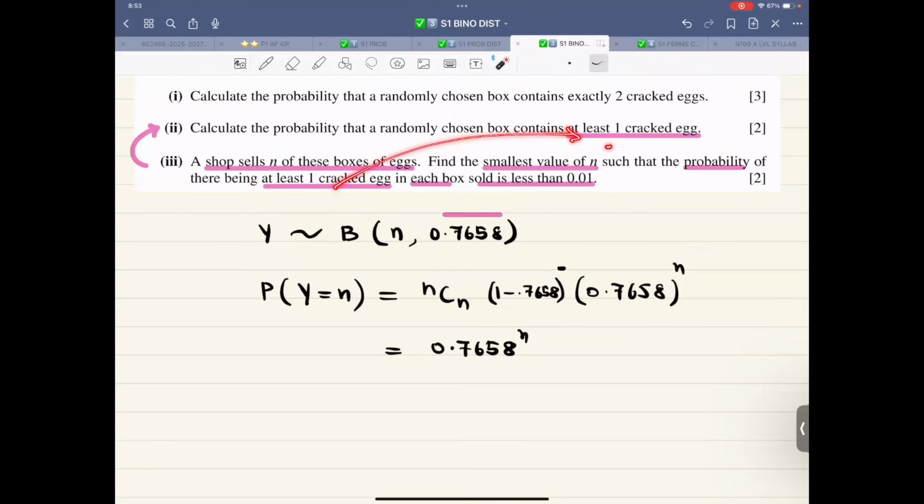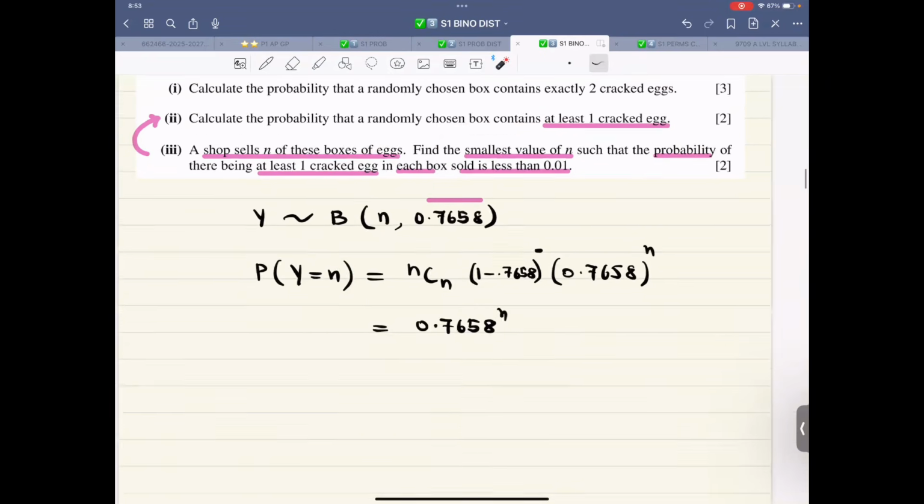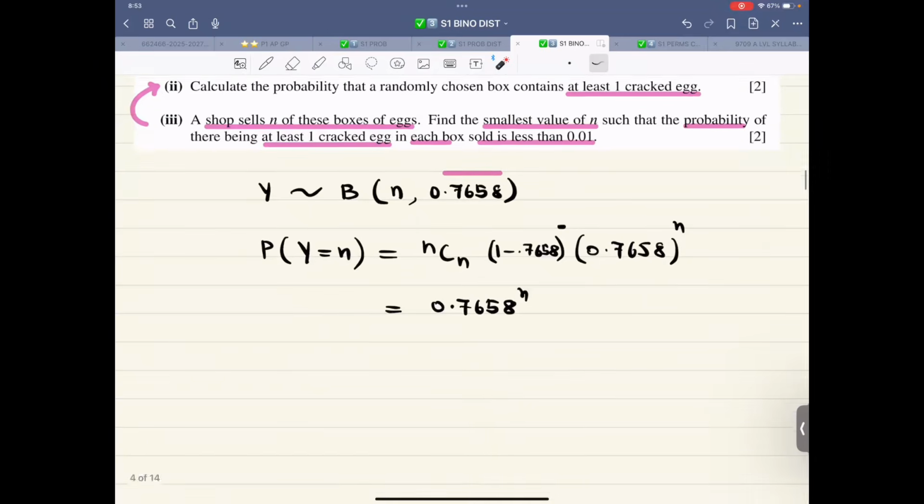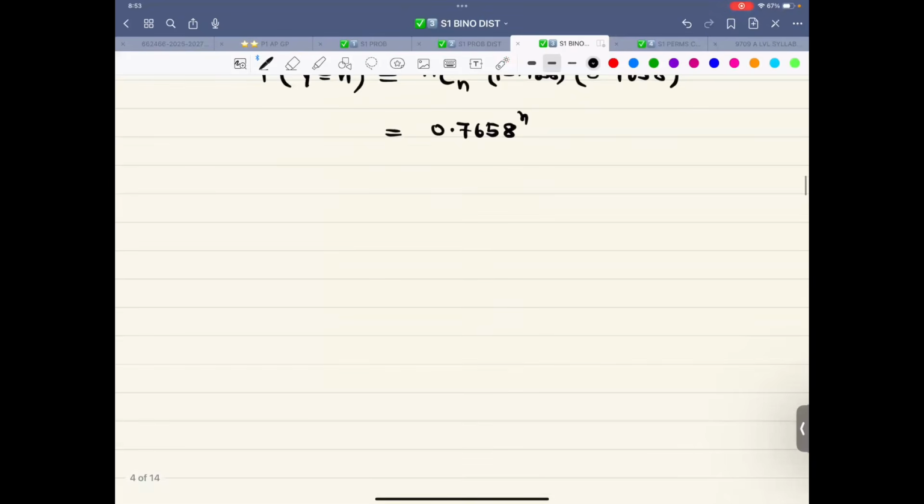At least one cracked egg, that is this thing. The answer of part 2 becomes the probability of success of the last part in each box. This is happening in each box, all of the boxes. If there are n boxes, this is happening in all of them. So now you would say this thing is lesser than 0.01. 0.7658 to the power n is lesser than 0.01.